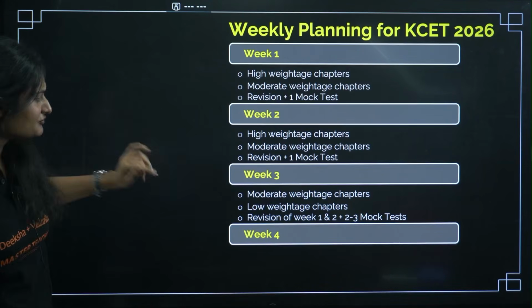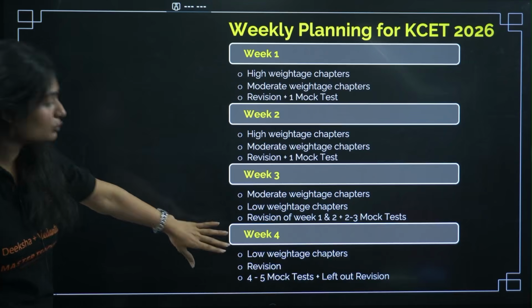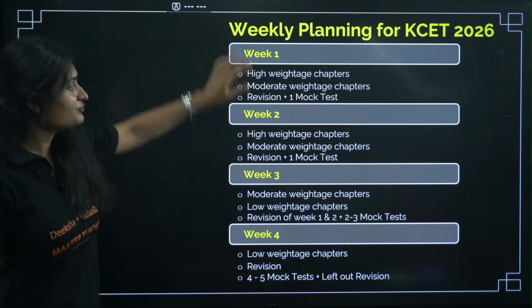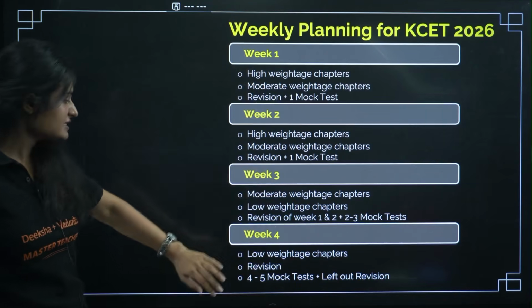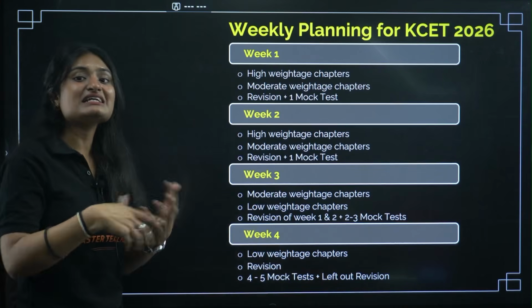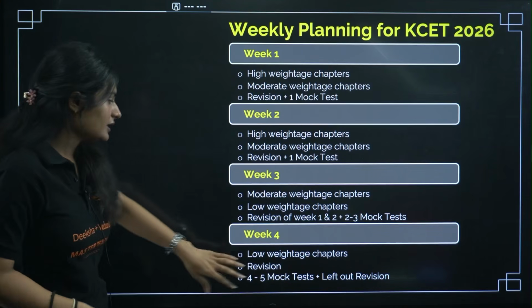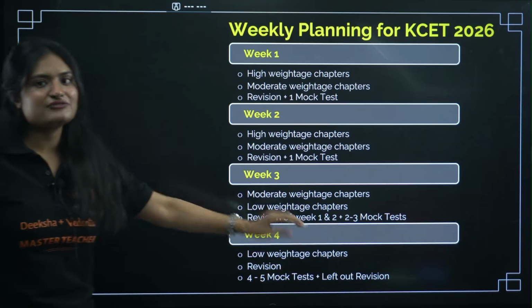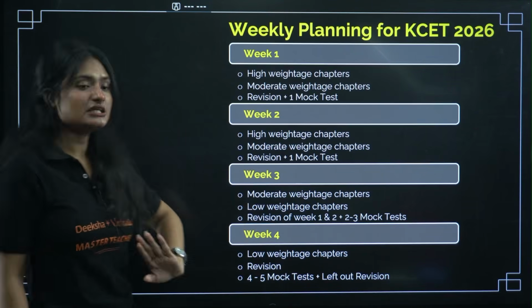And week 4, what will you be doing? Low weightage chapters and then revision of everything we have done in the past 3 weeks, and we'll do 4-5 mock tests. We'll do complete mock tests, and we'll increase the intensity of the mock tests also. Then whatever revision is left, we'll do that for week 1, week 2, week 3 and week 4.